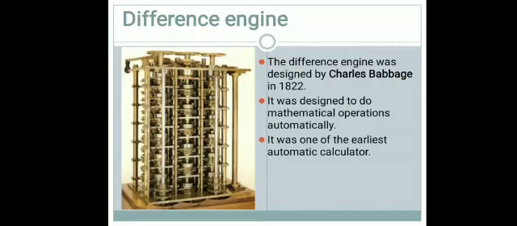It was one of the earliest automatic calculators. The difference engine calculates numbers of more than 8 digits, and it performs the calculation automatically.